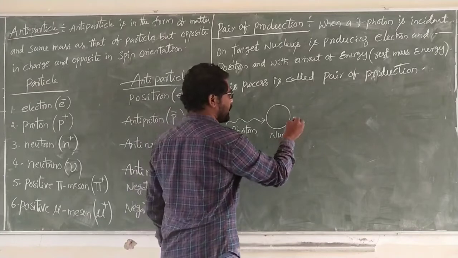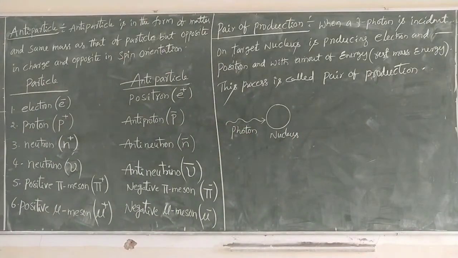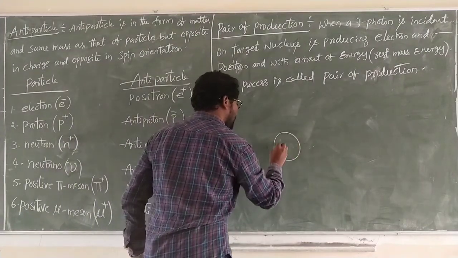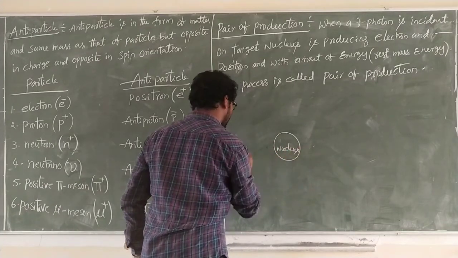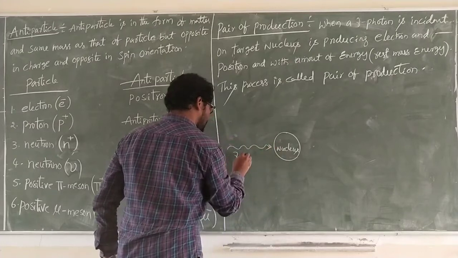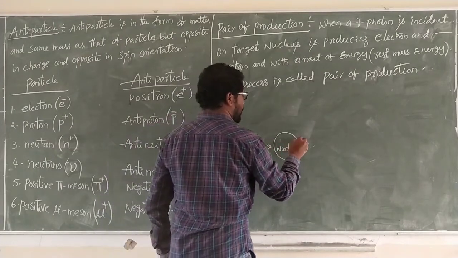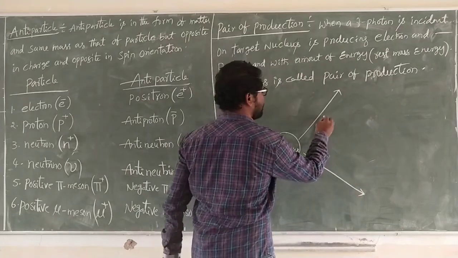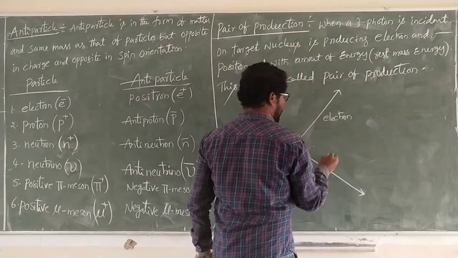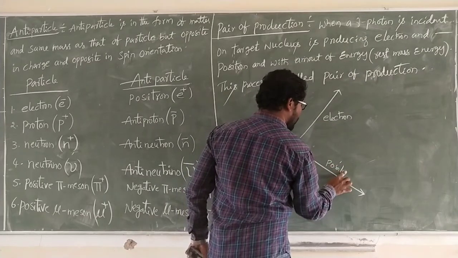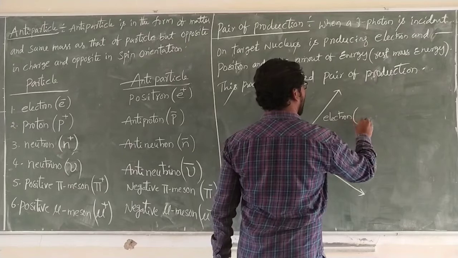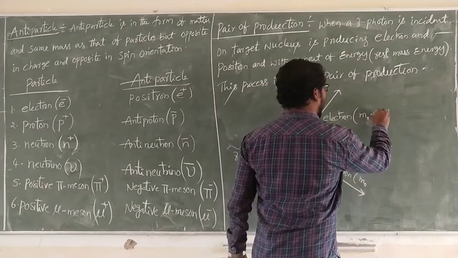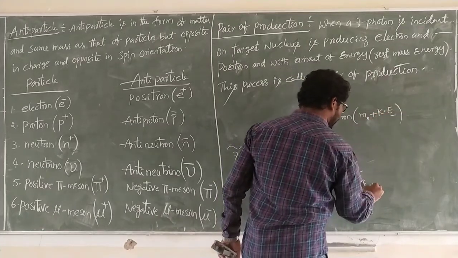After that, it produces an electron and a positron: the electron of rest mass m0 and kinetic energy K minus, the positron of rest mass m0 and kinetic energy K plus.